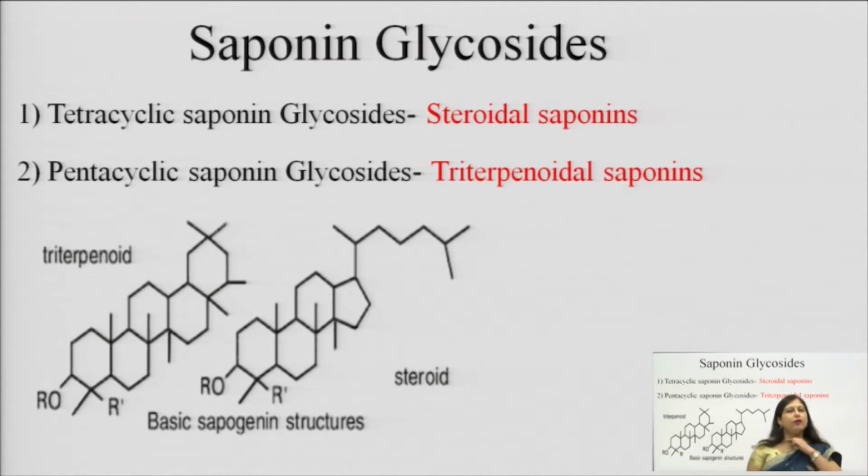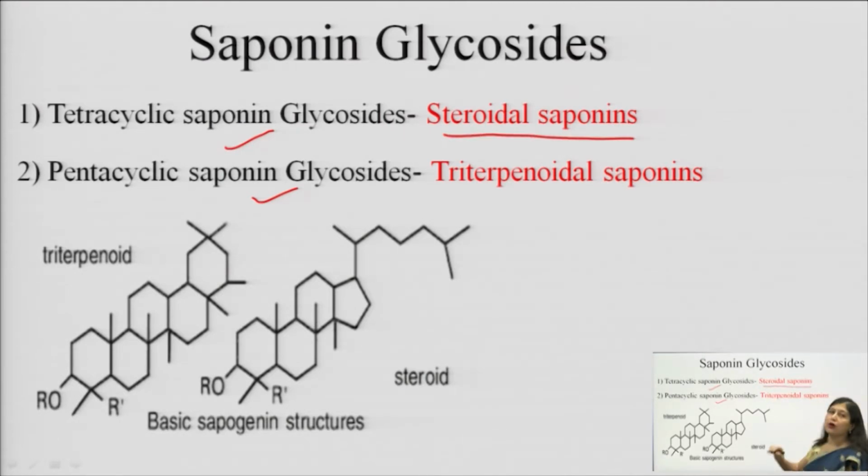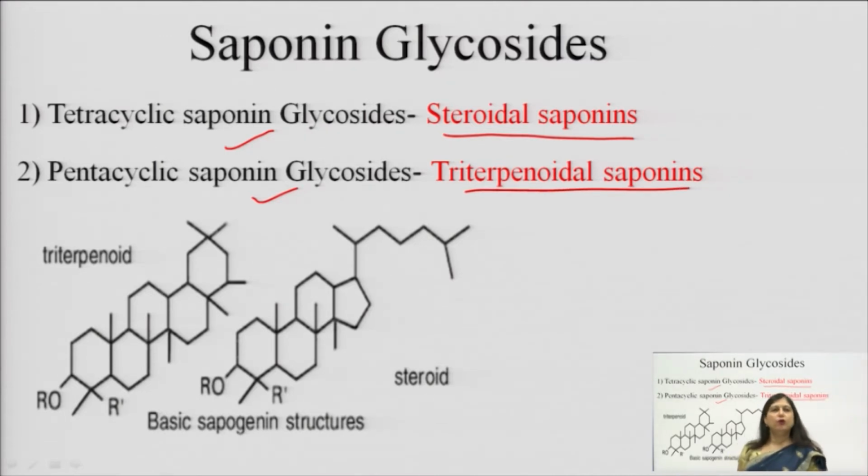Before I move further, I would like to discuss the two different categories of the saponin glycosides, that is tetracyclic saponin glycosides and pentacyclic saponin glycosides. Tetracyclic saponin glycosides are also known as the steroidal saponins, and the pentacyclic saponins are generally known as triterpenoidal saponins. Here we can see the structure.